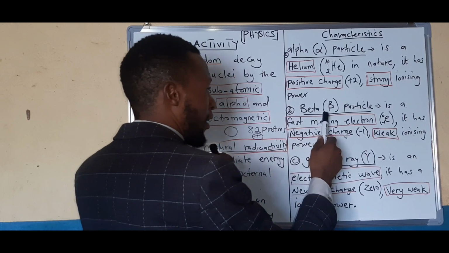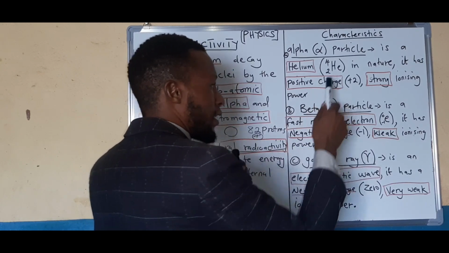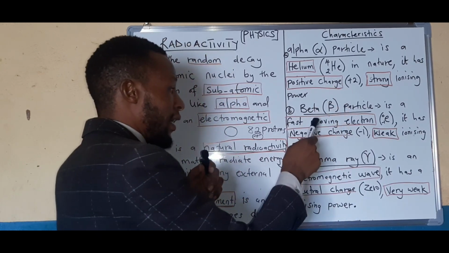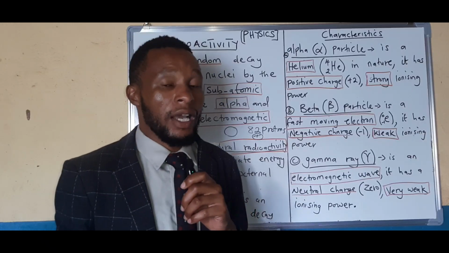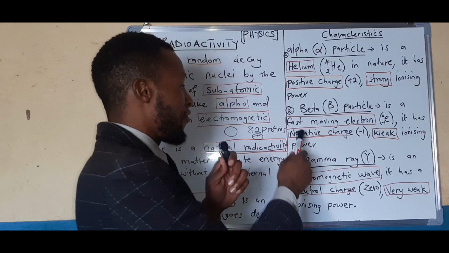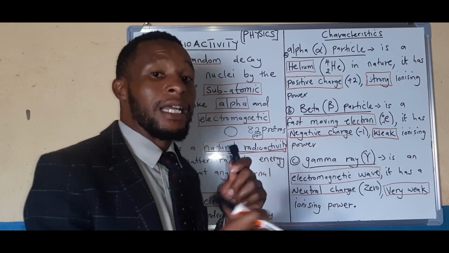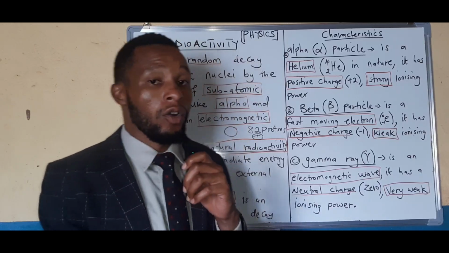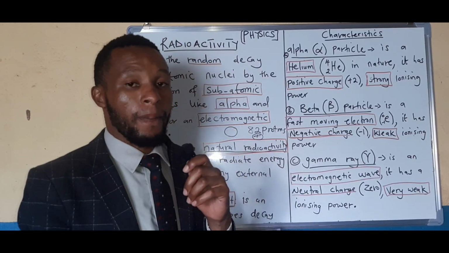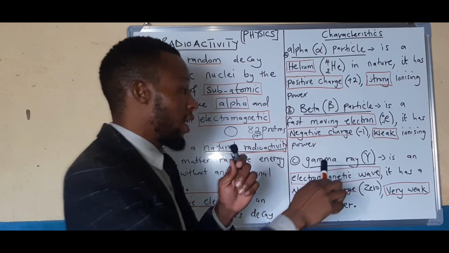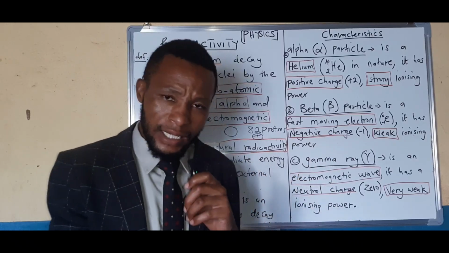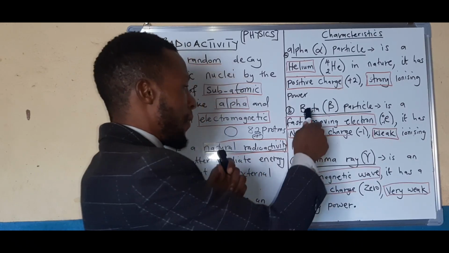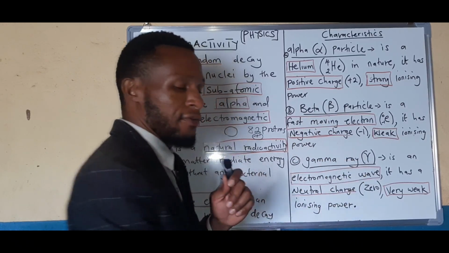Then let's go to beta particle. A beta, unlike alpha, which is a helium in nature, beta is an electron. Now, what type of an electron? A fast-moving electron. That is the nature of a beta particle. Then when it comes to charge, electrons are what? Negatively charged. So a beta particle is negative.